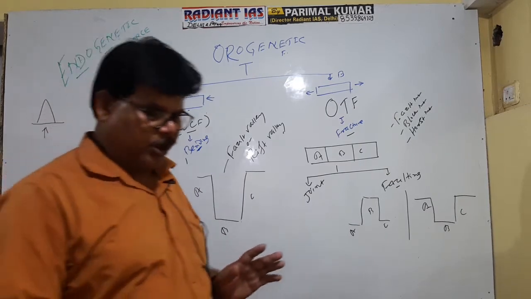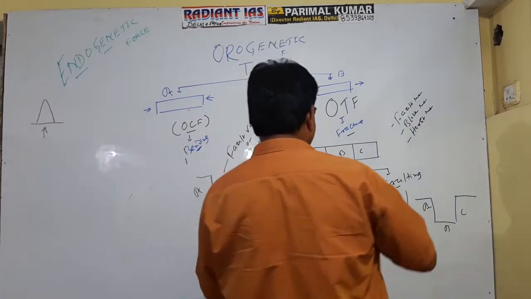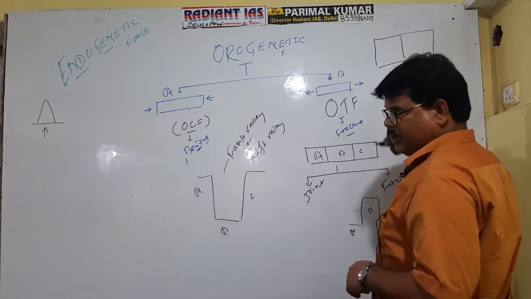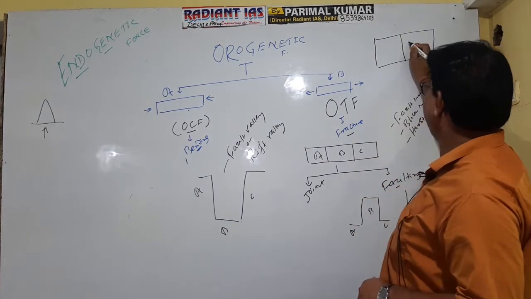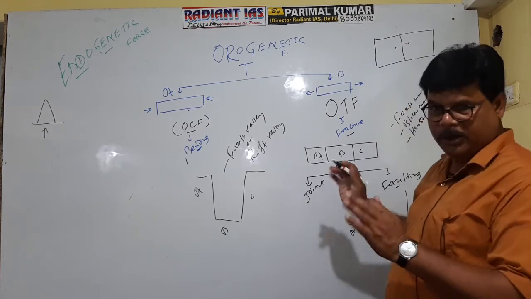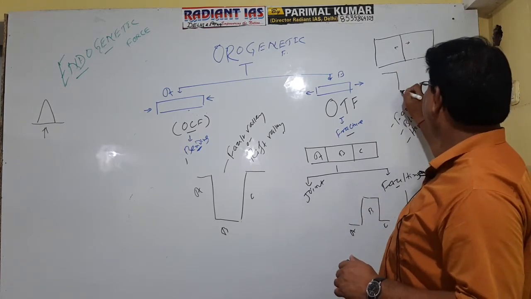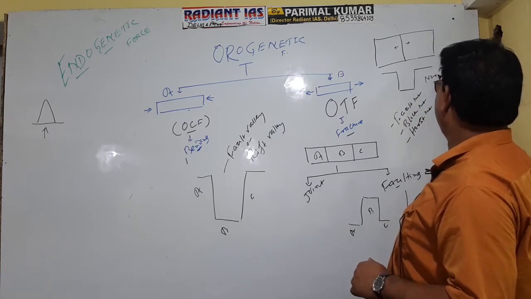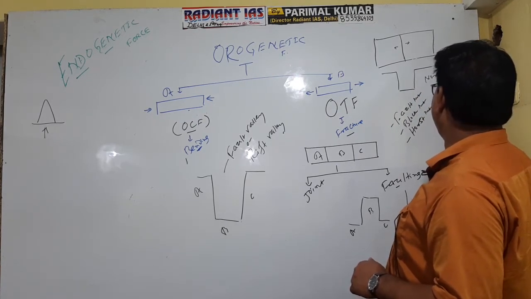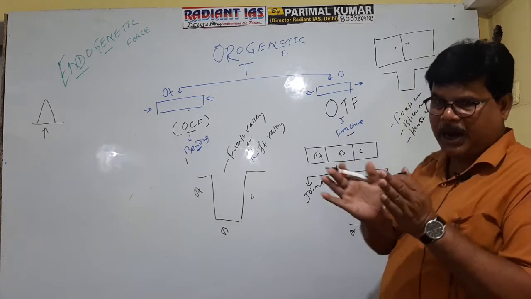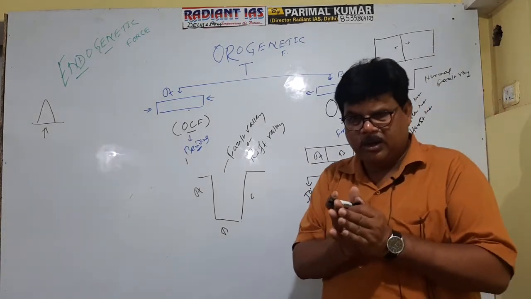Okay? Suppose this is rock, fragmentation of the rock occurred here, and if these two fragmented parts move head to head, then a normal fault valley is formed. Normal fault valley is formed when the fragmented parts move head to head.